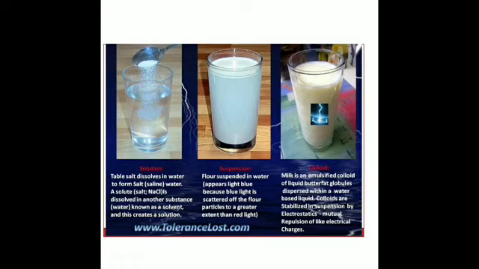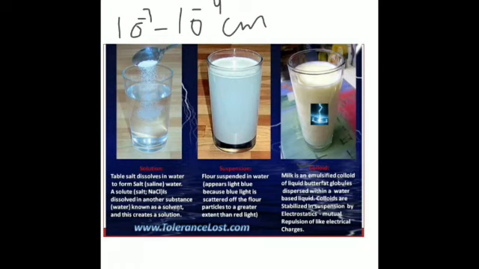Then colloids are heterogeneous mixtures in which the size of the solute particle is between 10 to the power of minus 7 and 10 to the power of minus 4 centimeter, or in other words, 1 to 1000 nanometer. They are called colloids. Is it clear? For example, gum, milk, toothpaste, shampoo and hair setting gel are all examples of colloids.